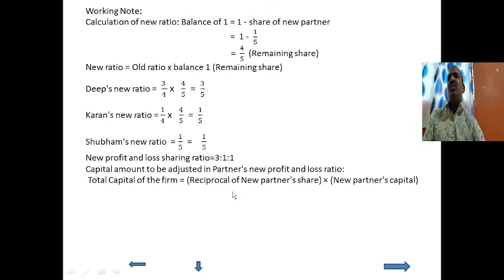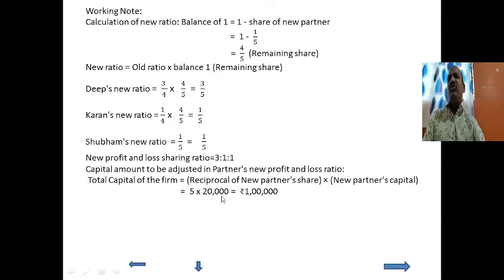What do you mean by reciprocal of the new partner's share? That is, we take the upside-down multiplication. Upside down, what do you mean? In Marathi we call it ultun gunile. So here Shubham's ratio will be 1 upon 5, upside down means 5 upon 1. So 5 upon 1 is equal to 5 into the new partner's share.